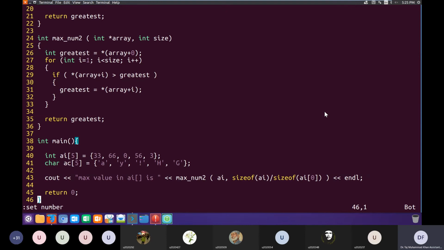Come on, it was only yesterday, so you would not have forgotten it. The name of the array contains the address of the first element of the array. So the name of the array is a pointer to the first element of the array.